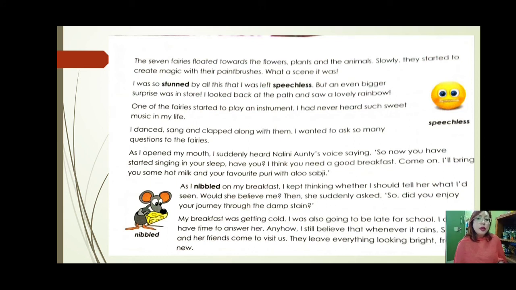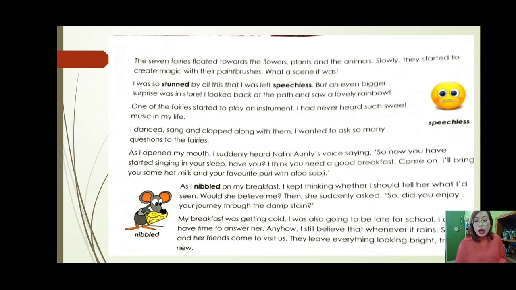Here, the author wants to say that yes, there is joy, there is beauty in the monsoon season. After the fresh rain, it gives strength. Rain is so important. It gives strength to animals, to the beautiful colors, to the flowers, plants, because we need water, we need rain, no? So here he saw that each of the seven fairies was creating magic.